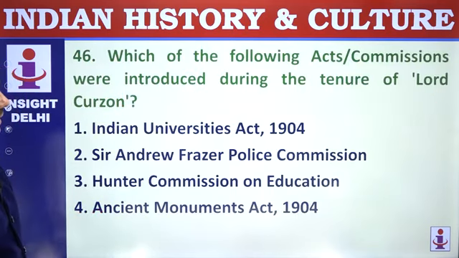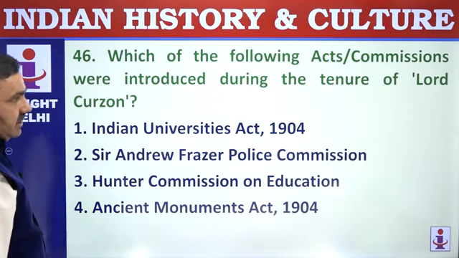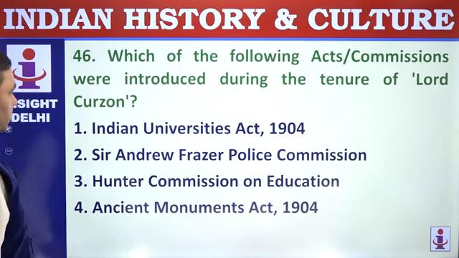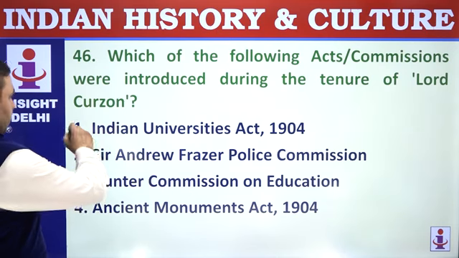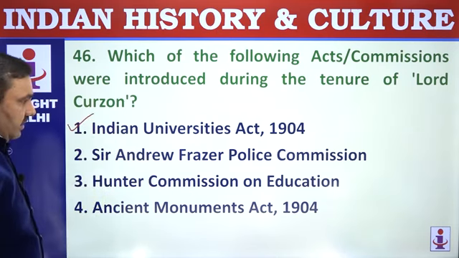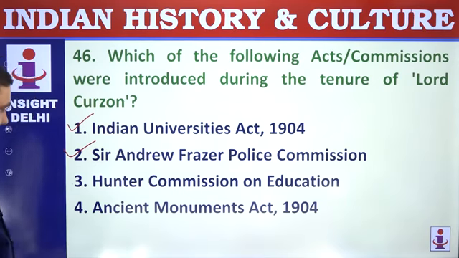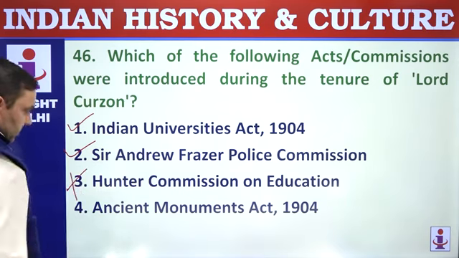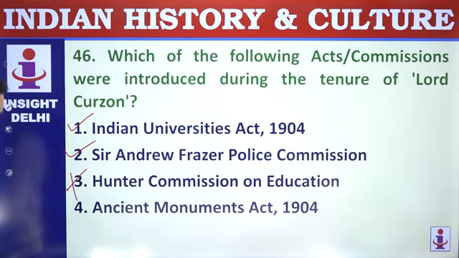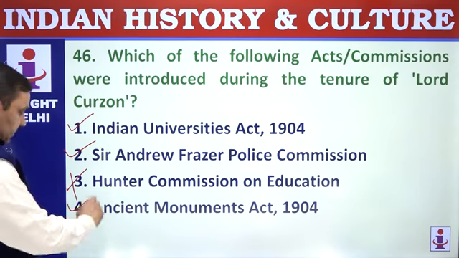46. Which of the following acts and commissions were introduced in India in the tenure of Lord Curzon? Indian Universities Act by Curzon, 1904. Andrew Fraser Police Commission, 1902 by Curzon. Hunter Commission on Education, this is 1882-83 by Ripon. Ancient Monuments Act by Curzon, that's correct.